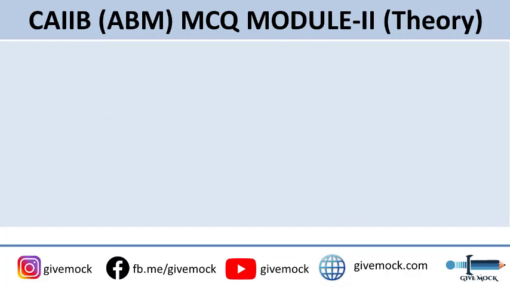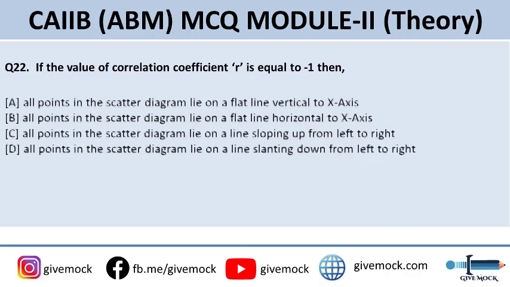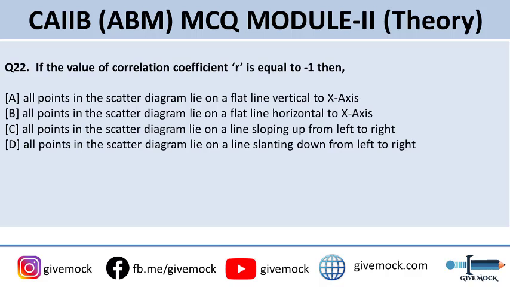Now coming up to the 22nd question, if the value of correlation coefficient R is equal to -1, this I had explained in the last question, but let us see how it impacts the scatter diagram. The options are A, all points in the scatter diagram lie on a flat line vertical to the x-axis. Option B, all points in the scatter diagram lie on a flat line horizontal to the x-axis.